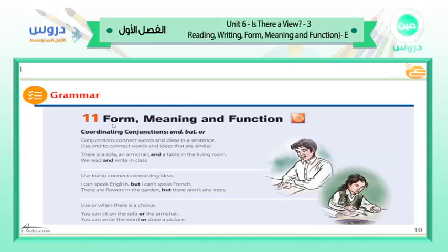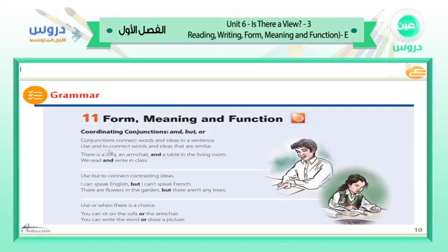Here we have, gentlemen, form, meaning, and functions. As you see, this boy and this girl, they are doing their assignment and homework. Now let's see the coordinating conjunctions and, but, and so on. We have to make a sentence by connecting them with each other. For example, here we have, gentlemen, conjunctions connect words and ideas in a sentence, to make one sentence.